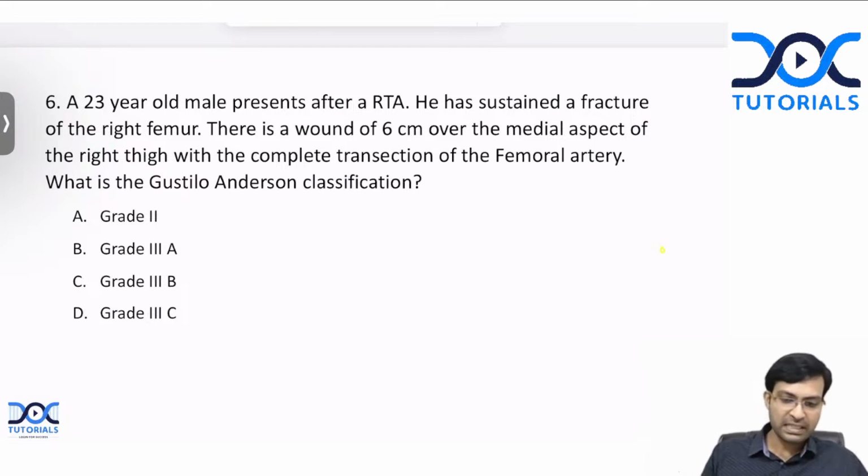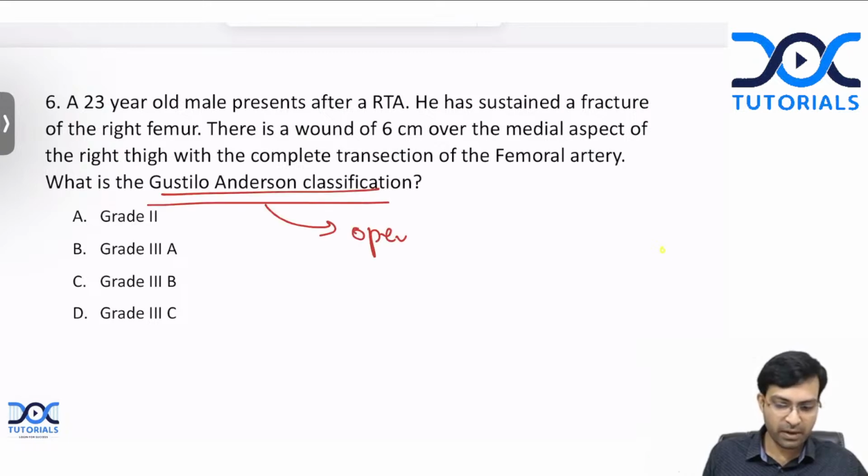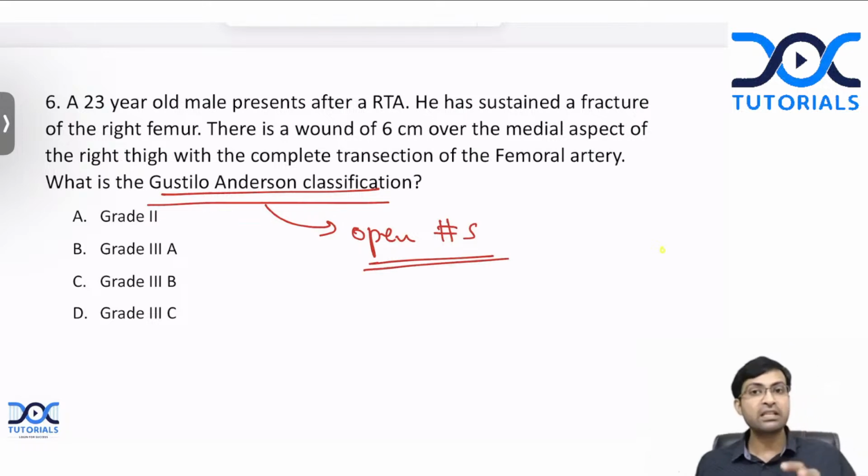So what is this Gustilo-Anderson classification? It is a classification for open fractures. What are open fractures? Fractures which are associated with a wound, not any wound, a wound that is deep enough that the fracture hematoma inside is communicating with the outside environment. That is called an open fracture. And open fractures are classified according to the Gustilo-Anderson classification.